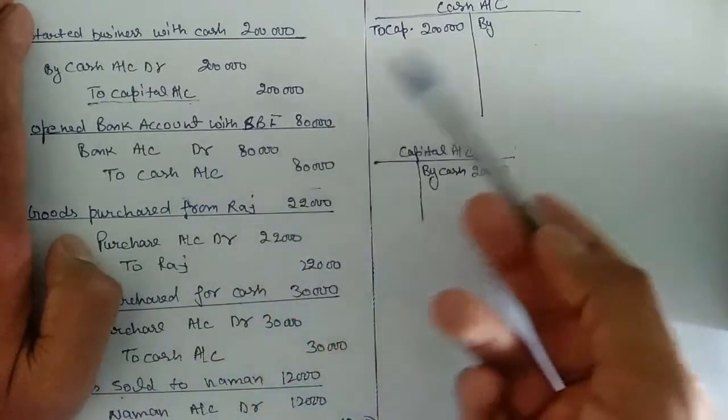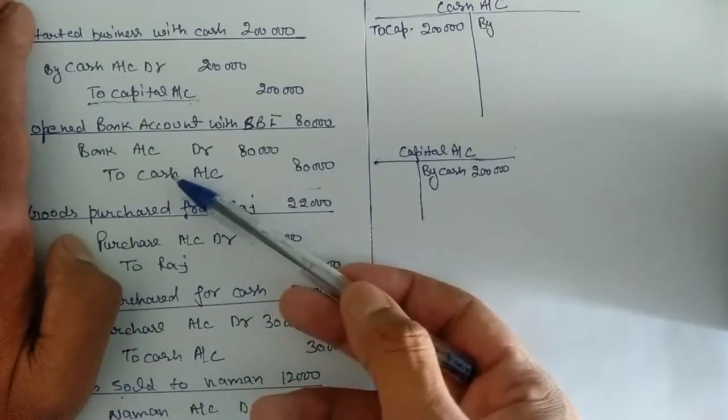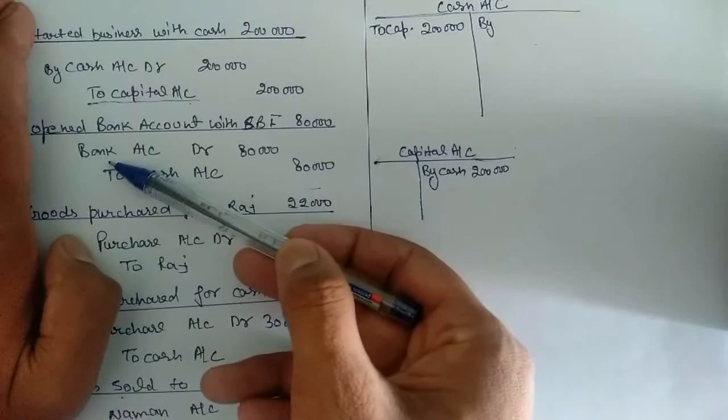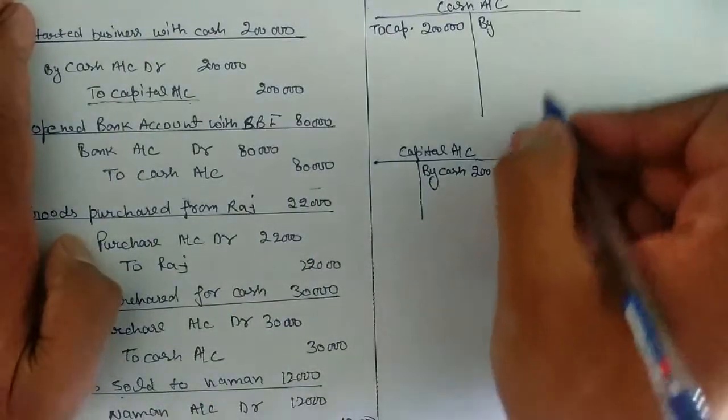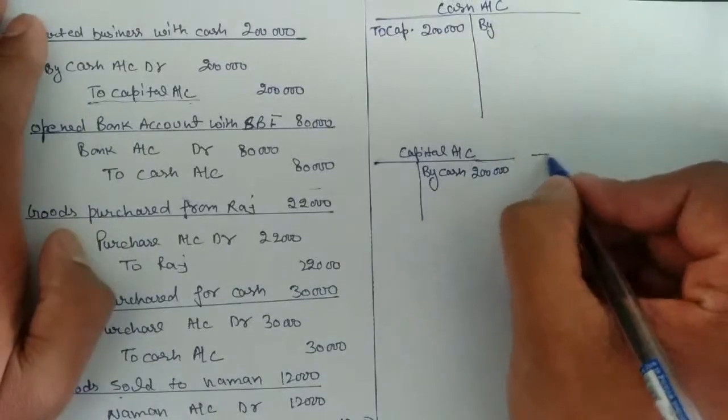Next entry is bank account debit to cash. We already opened an account for cash, so we don't need to open another account for cash, but we have to open an account for bank. So what we are going to do, here we will open a bank account.